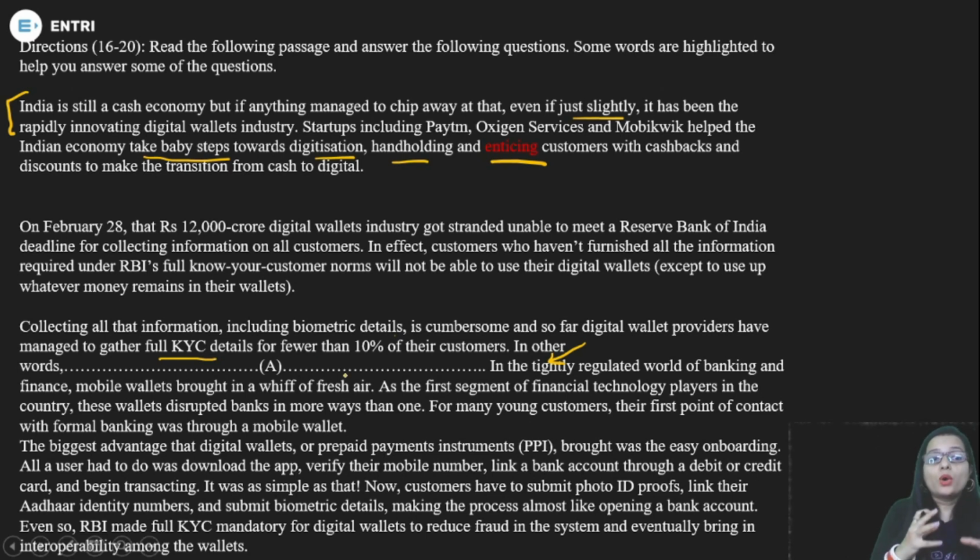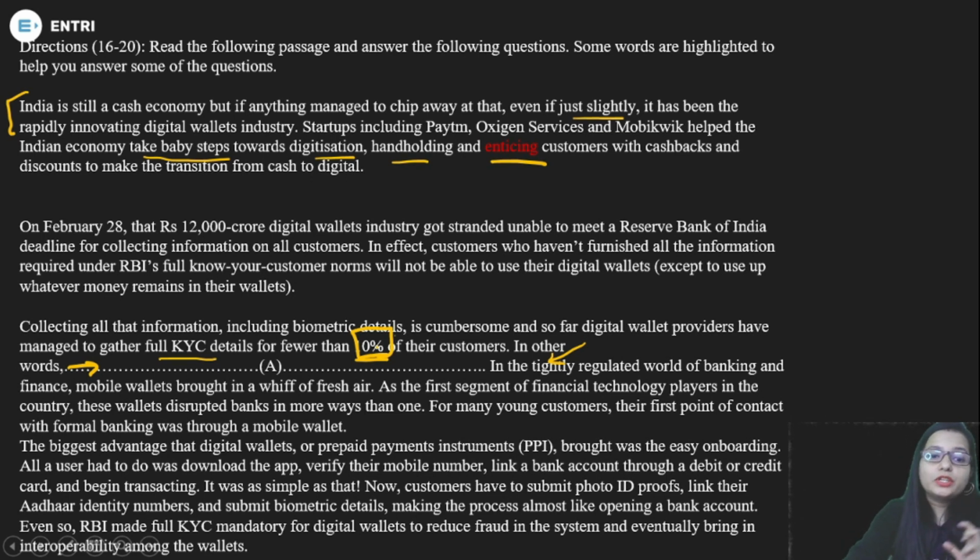In other words, now we have to write something here. Understand that it is talking about 10% of their customers. So 10% is the keyword here.